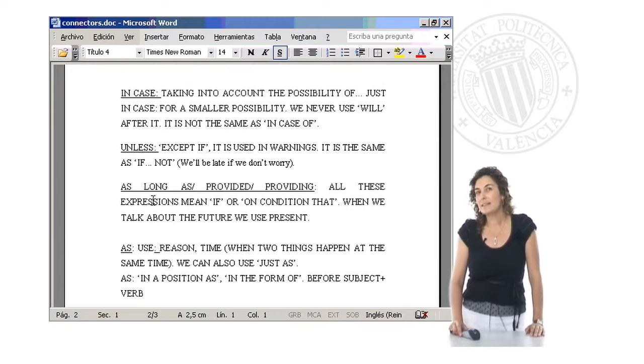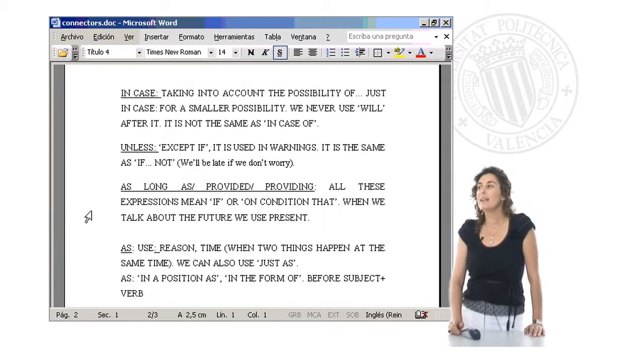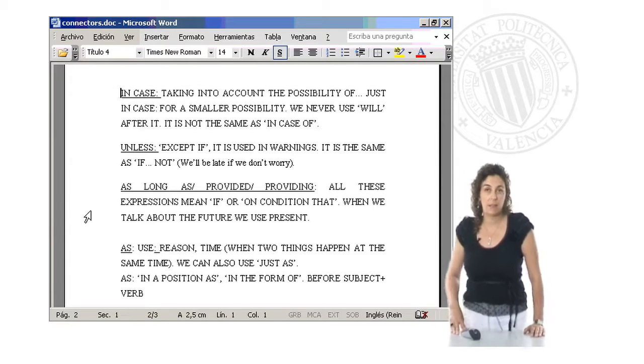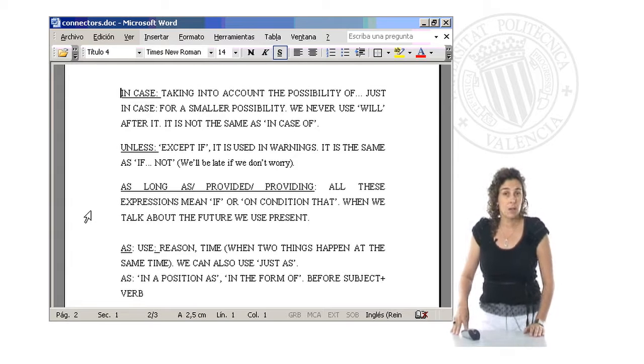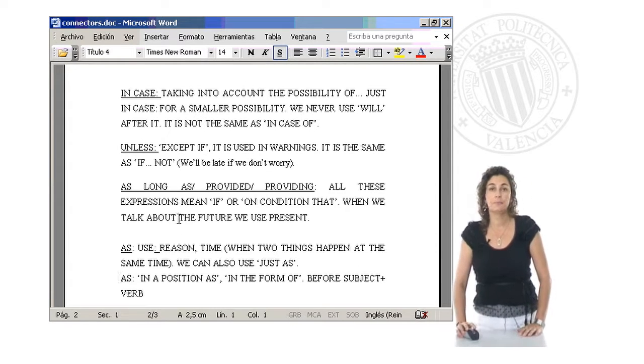So it's important to know the meaning of the conjunctions, to know what the speaker is saying and what you want to say, right? And as you can see here in the transparency, we never use will after it. It is not the same as in case of. In case of is, as an example, but in case it's a possibility, right?